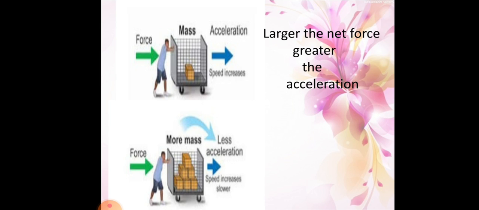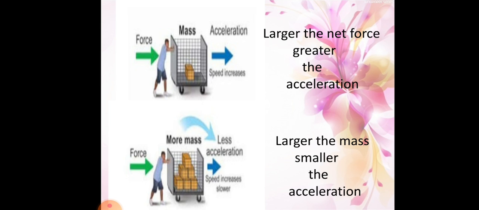Definitely, then less acceleration will happen and the speed also decreases. So larger the mass, smaller the acceleration will happen, when the same force is applied. Okay, students.